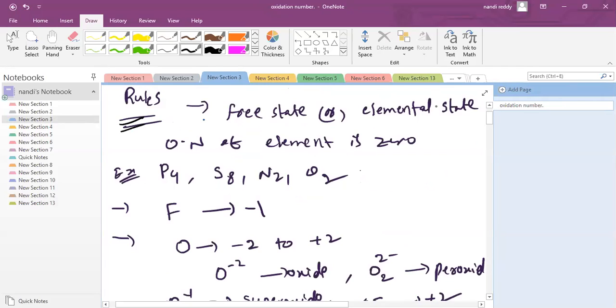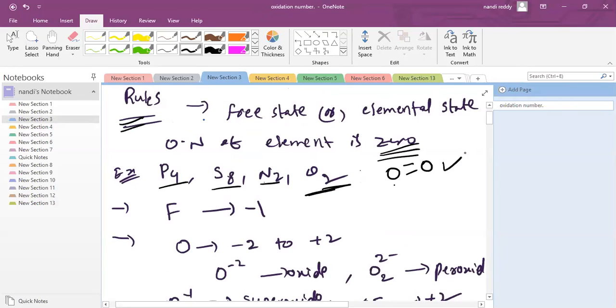In the free or elemental state, the oxidation number of any element is 0. That is the free state, they are not combining with anyone. For example, P4, S8, N2, O2. These are not combined with any other element. They are bonded with the same atom. These are identical, so there is no loss of electron, there is no gain of electron.